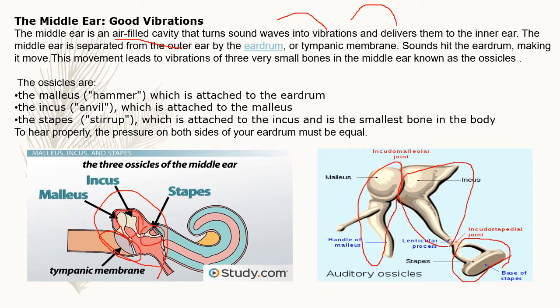To hear properly, the pressure on both sides of the eardrum must be equal, children. The pressure of air on both sides of the eardrum must be equal.